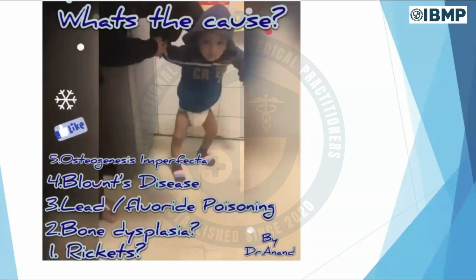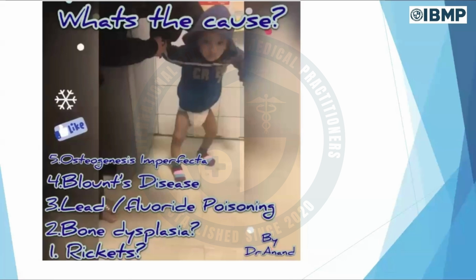The triad of osteogenesis imperfecta is history of blue sclera, recurrent fractures, and deafness. Rickets patients do not have fractures. They will have bowing of legs, but they will not have fractures. So if fracture is there, then automatically your answer becomes osteogenesis imperfecta.